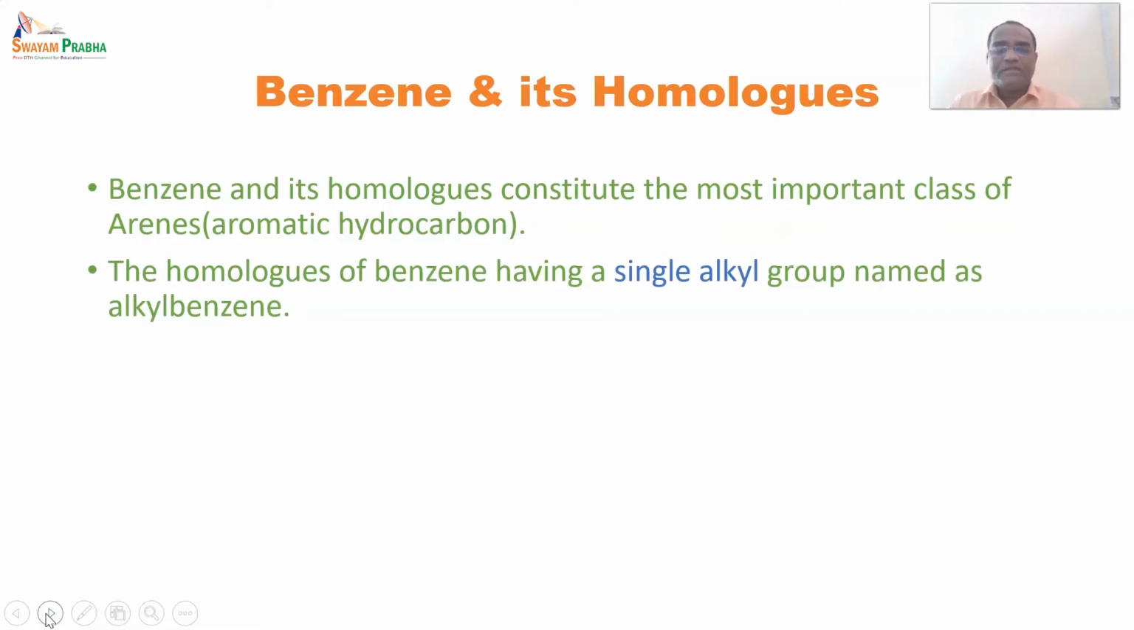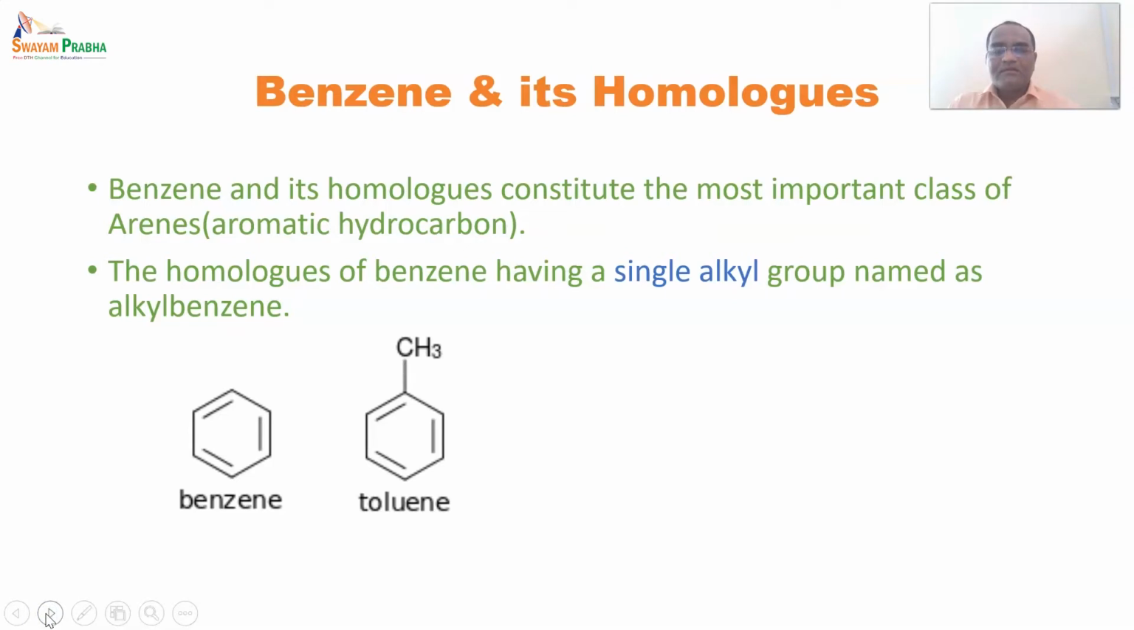The homologues of benzene having a single alkyl group are named as alkyl benzene. So this is the structure of benzene, a cyclic structure having 3 pi bonds in the middle which are in conjugation and which form a pi electron distribution in the circle. So this is the first analog or homolog of benzene, that is toluene, having a CH3 at the first position.